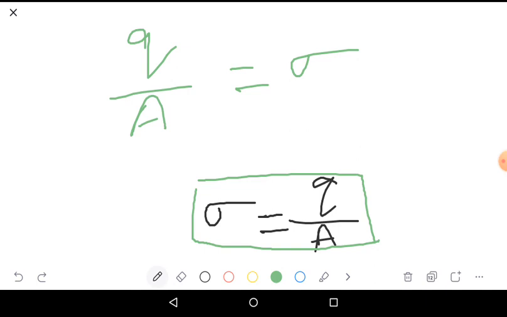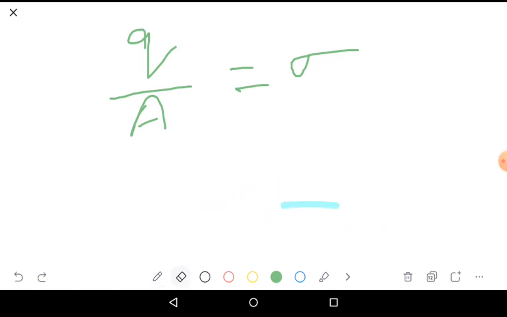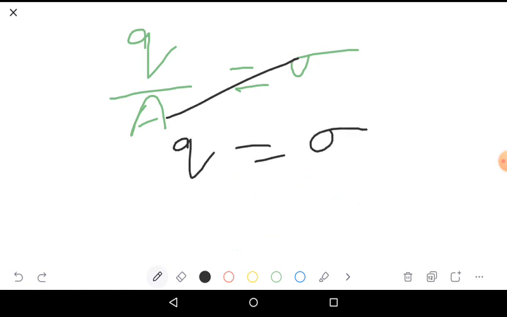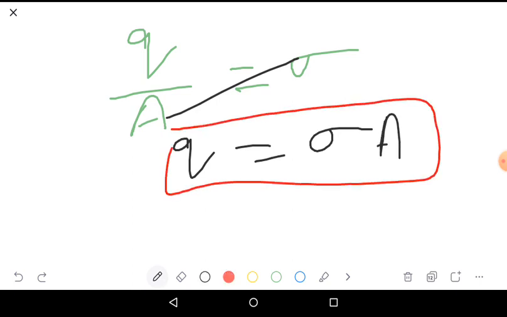Now I will write charge in terms of sigma. Just cross multiply, and you will have charge equals sigma into A. So this is charge in terms of sigma, where sigma is surface charge density and A is total surface area.